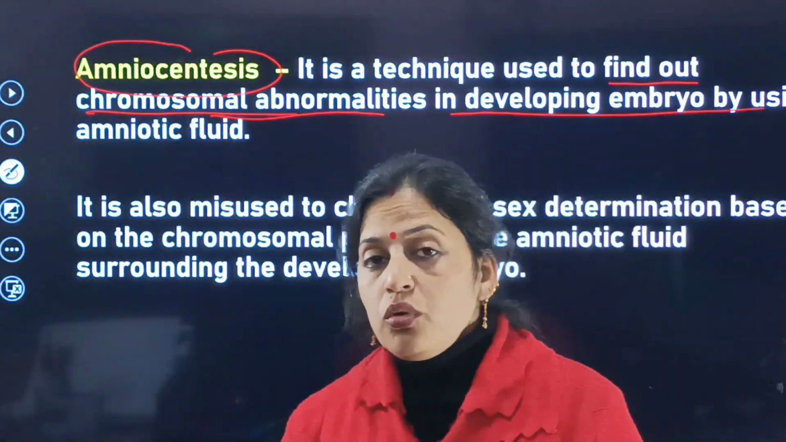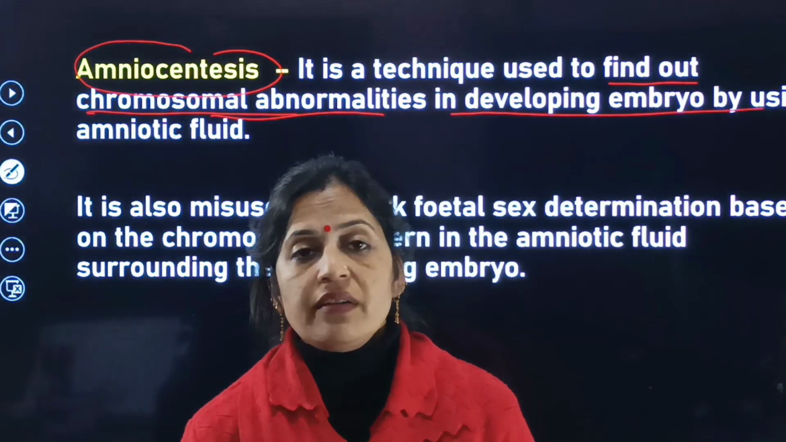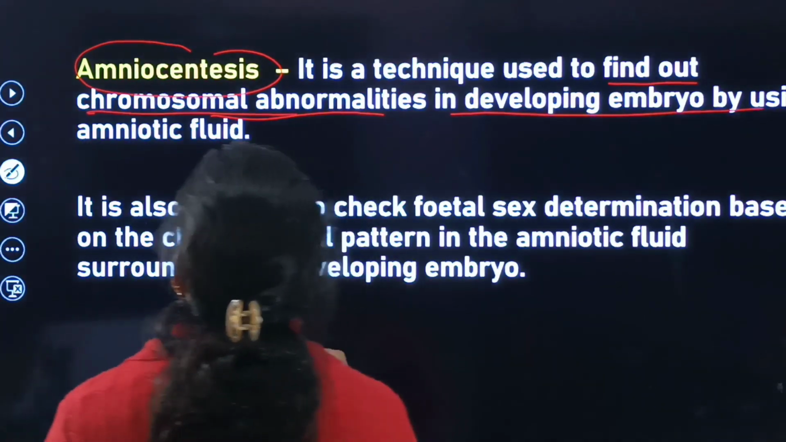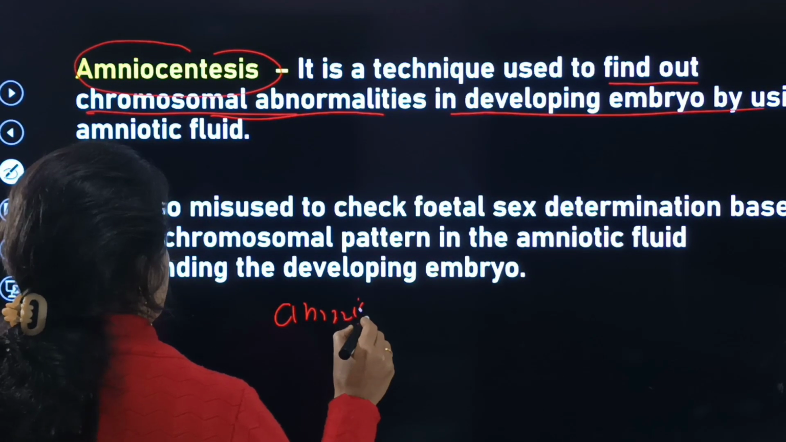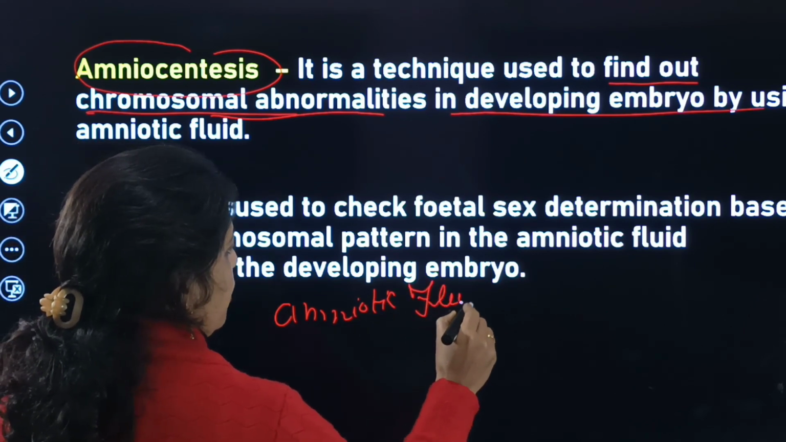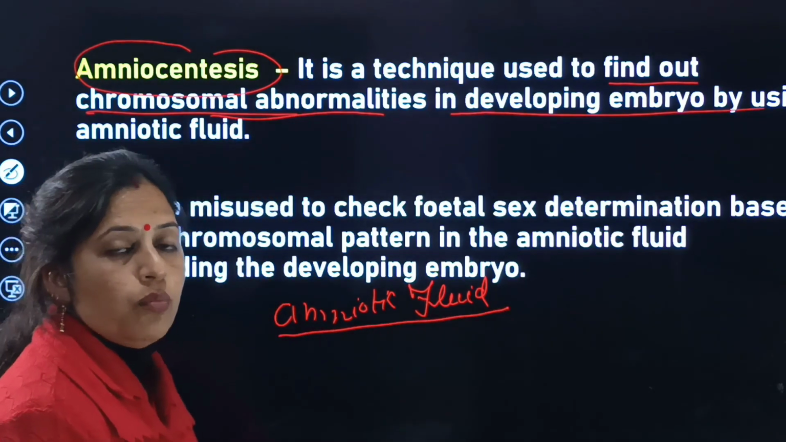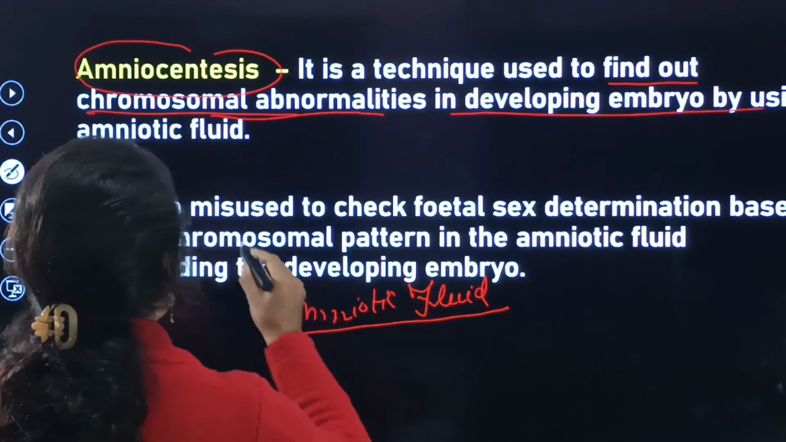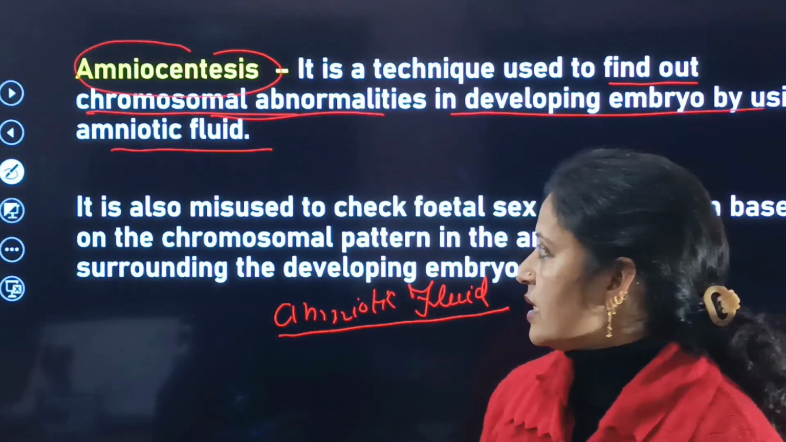And how can we find those chromosomal abnormalities in a developing embryo? With the help of amniotic fluid. With the help of this amniotic fluid we can easily find out the chromosomal abnormalities that are present in the developing embryo. So this is known as amniocentesis.